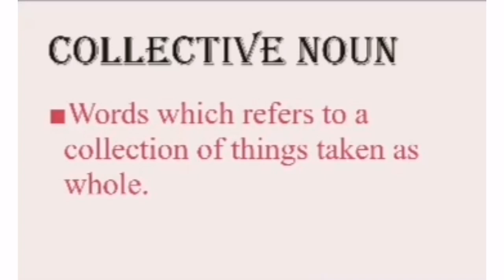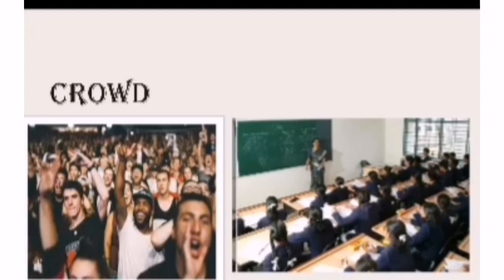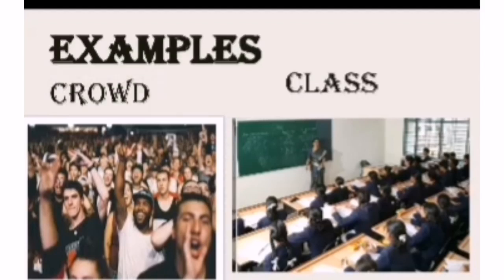Now we will learn about collective noun. A collective noun refers to a word which is given to a collection of things taken as a whole. Like, see, what is here? Many people, right? Many are there. Now this is called a crowd. I hope you remember your classroom? So this is a class. All the students sitting together, that was named class. These are examples of collective noun.